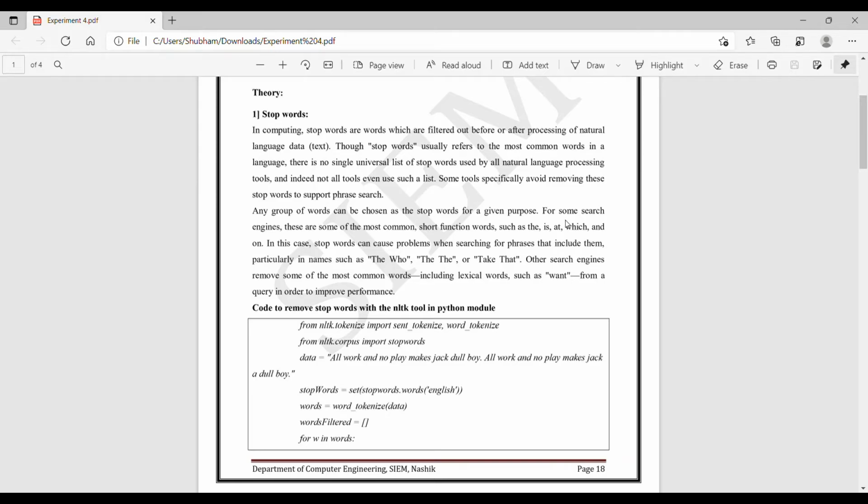For some search engines, these are some of the most common short function words, such as the, is, at, which, and on. In this case, stop words can cause problems when searching for phrases that include them, particularly in names such as The Who, The, or Take That.